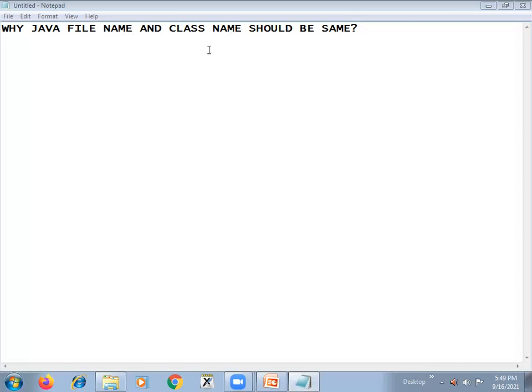So I'll explain this by using an example here. Just keeping this in comment. Because Java follows C++ syntax, we should use either C or C++ syntax. Let us write a simple program where the file name and the class name are different. In such a case, which one to be executed and how we need to execute that, today we will discuss those things.